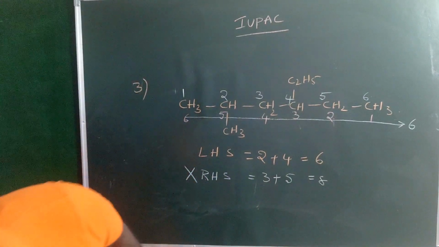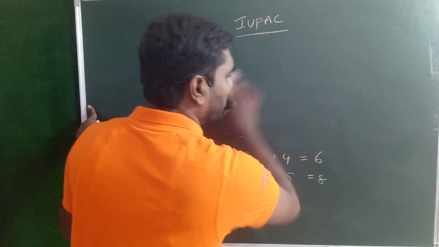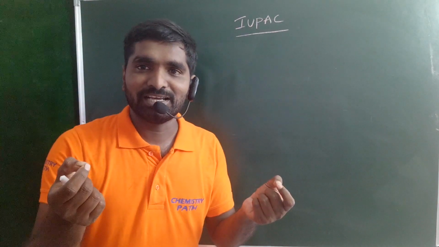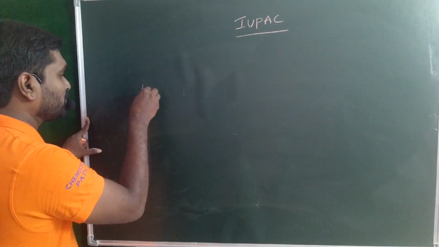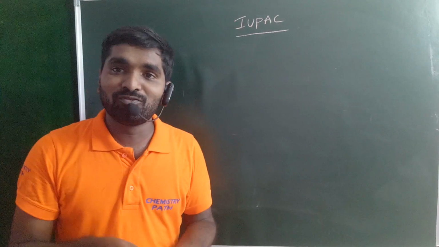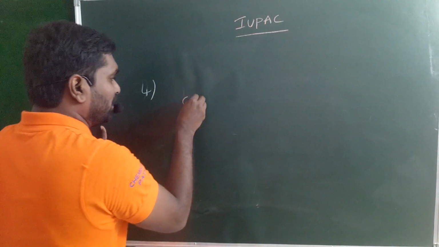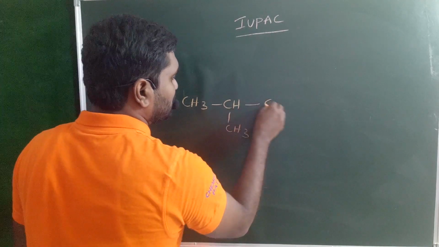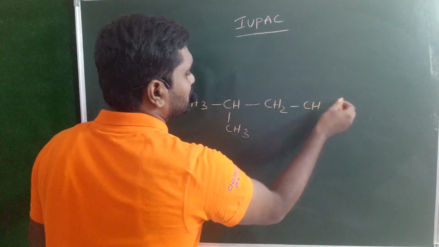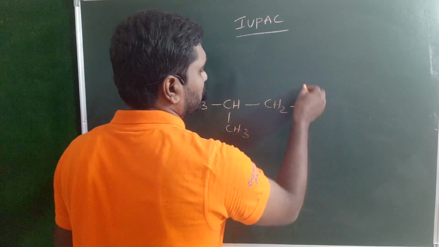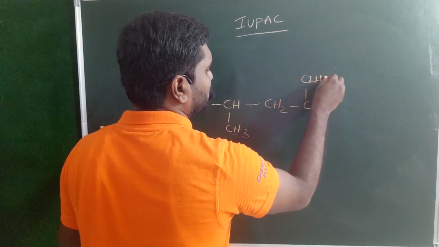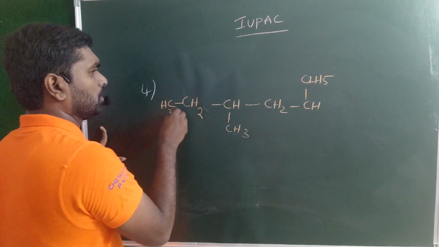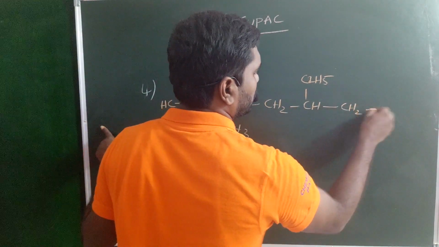What about rule number 4? Chemistry is a very simple subject here. Look at this example: CH3, CH2, CH, C2H5, CH2, CH3.